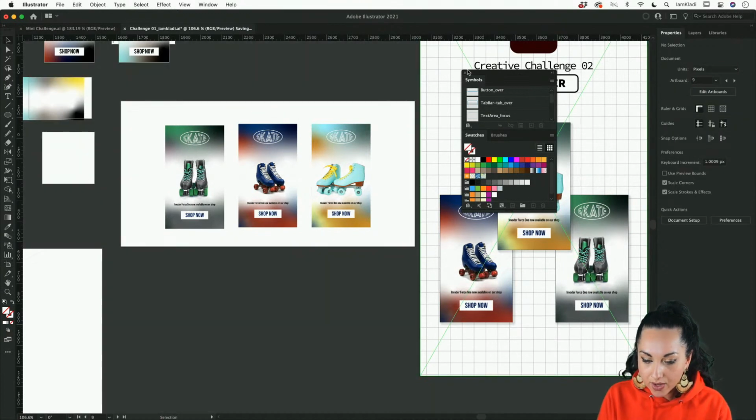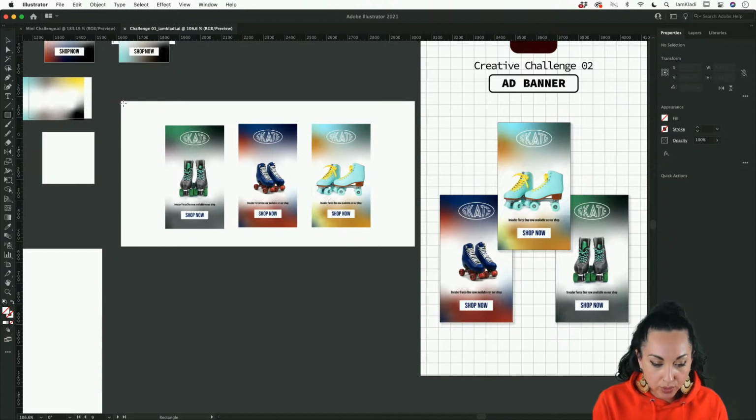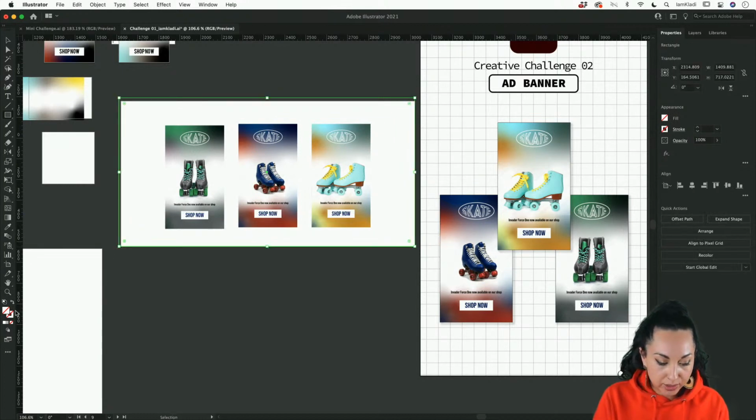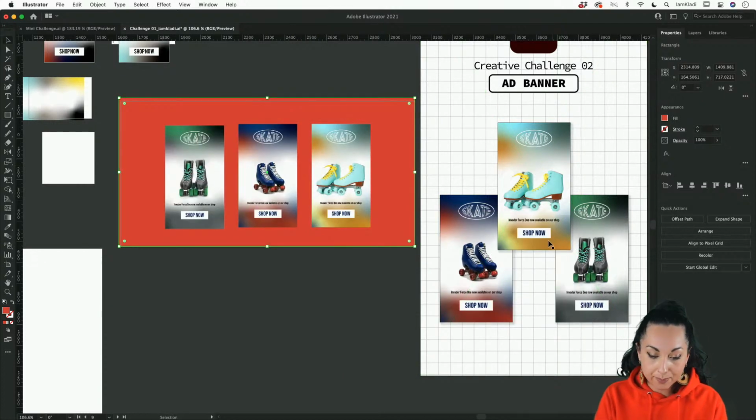I don't know what's going on, but the main thing that I wanted to show you is that to create an image that will display full screen on your Behance page, you create an artboard that is 1400 pixels wide. That was the main thing I wanted to show you here. You can also give it a background just by using the rectangle tool and give it any color fill that you like, that you think will work best with your campaign. And you can export it like that as a single image.